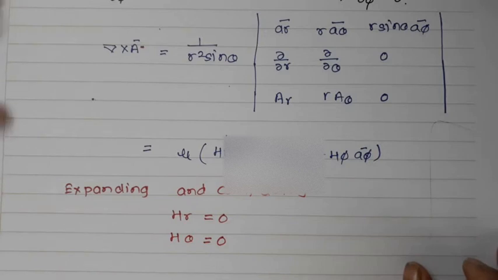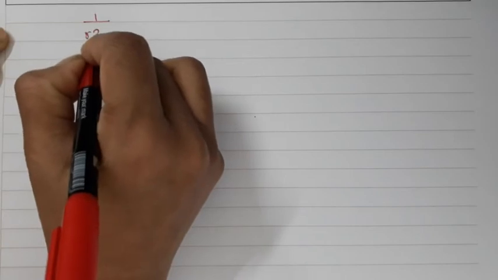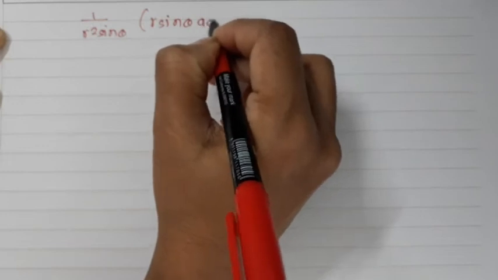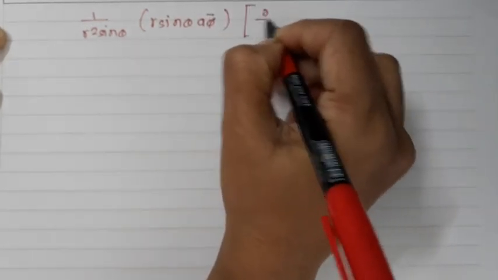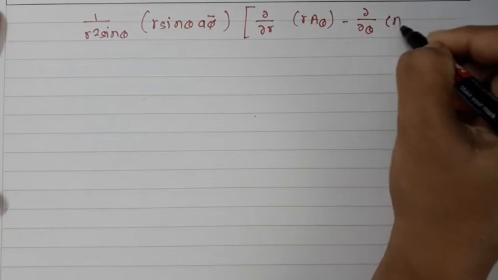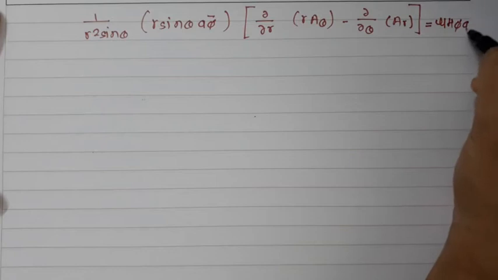We equate the two sides: 1 upon r squared sin theta, r sin theta a_phi, d by dr of r A_theta minus d by d theta of A_r, which is equal to mu H_phi a_phi.